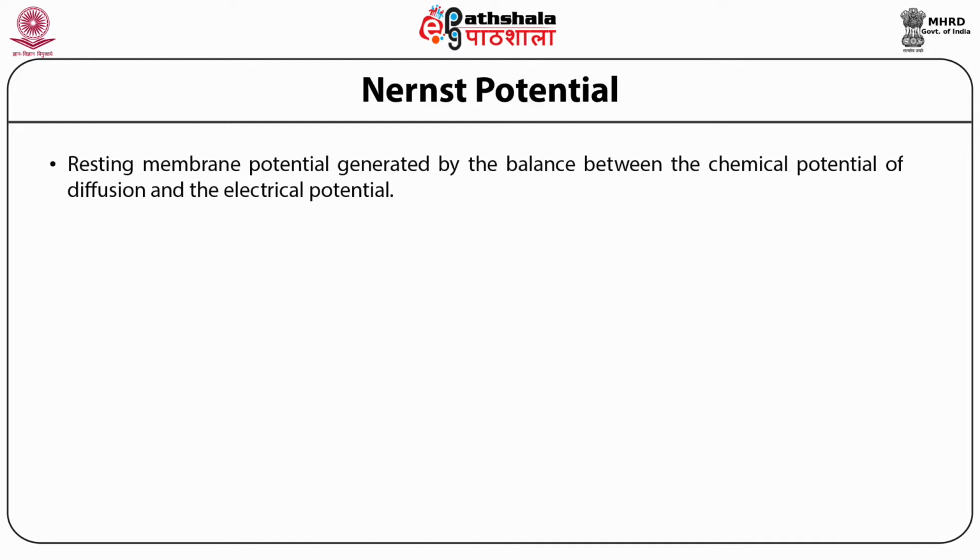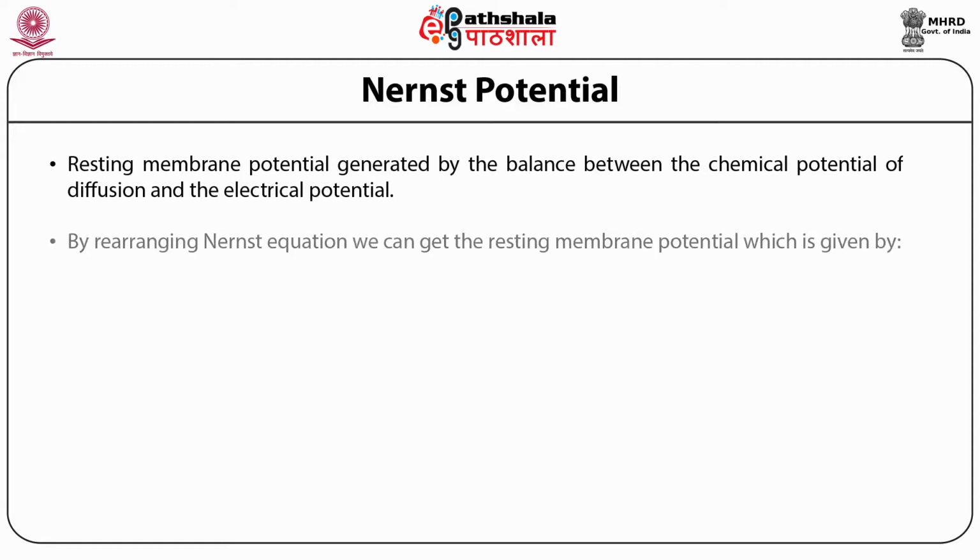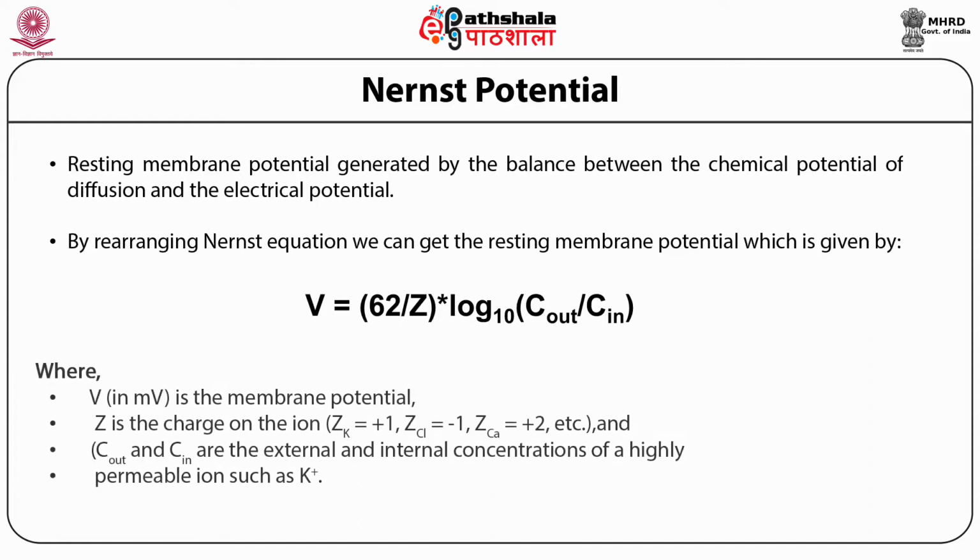The resting membrane potential is generated by the balance between the chemical potential of diffusion and the electrical potential. By rearranging the Nernst equation, we can get the resting membrane potential, which is given by V equal to 62 divided by z multiplied by log10 concentration outside divided by concentration inside, where V is the membrane potential in millivolts and z is the charge on the ions, with concentration present outside the cell and concentration inside the cells.